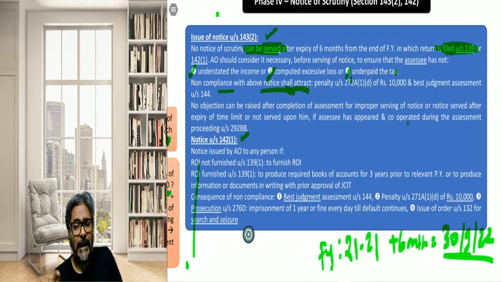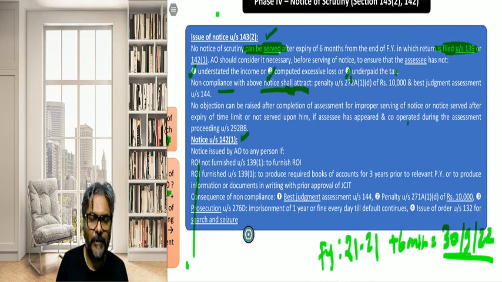So now, students, if the service has taken place after 30th September, which in my example is 1st October, the SSE should object to this notice of scrutiny. Here the SSE should object to the notice of scrutiny, isn't it? Now, instead of objecting to the notice of scrutiny given to him on 1st October, what is he doing? He is not saying anything. He is doing the compliance. He is cooperating with the AO.